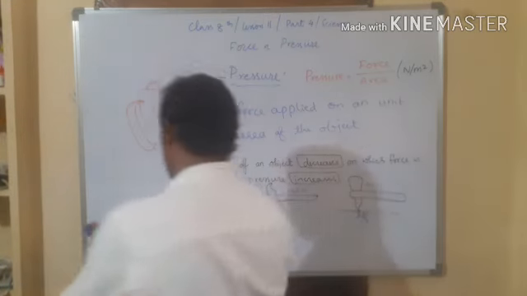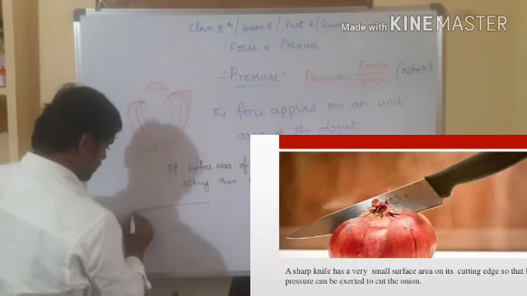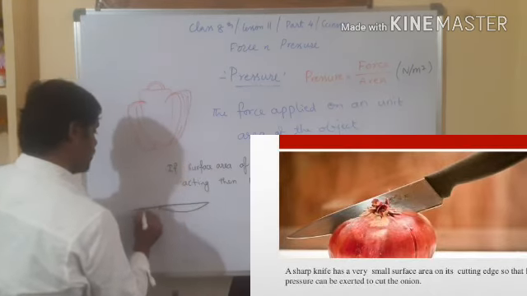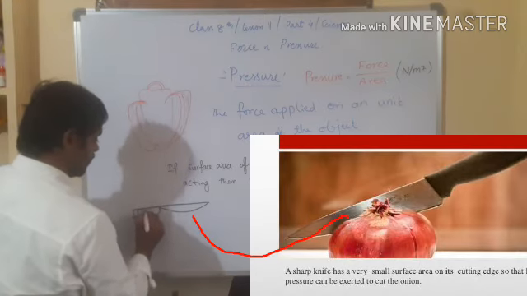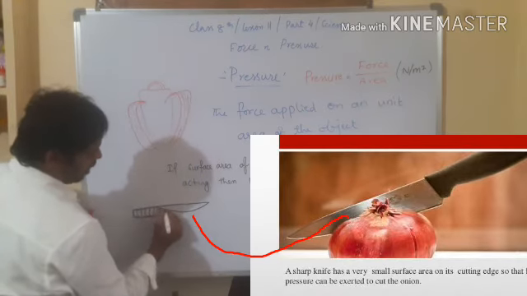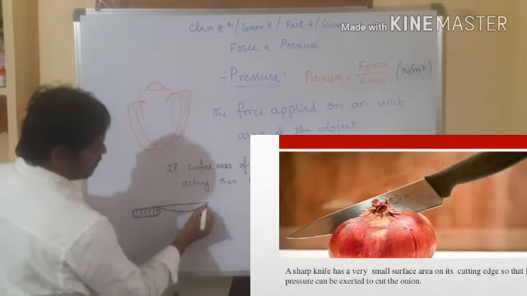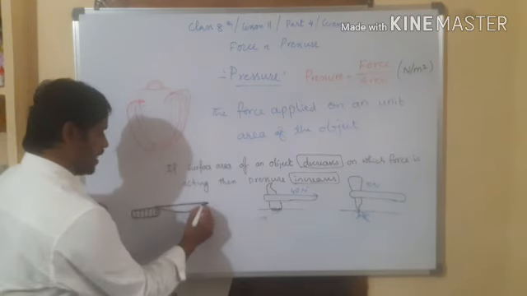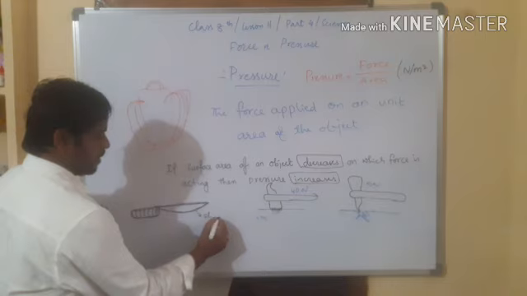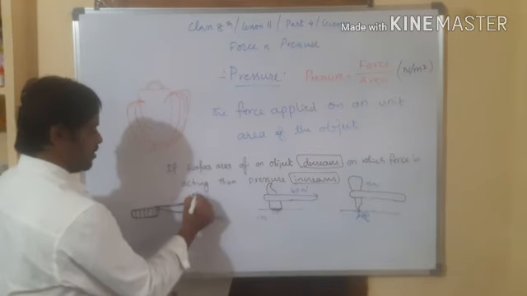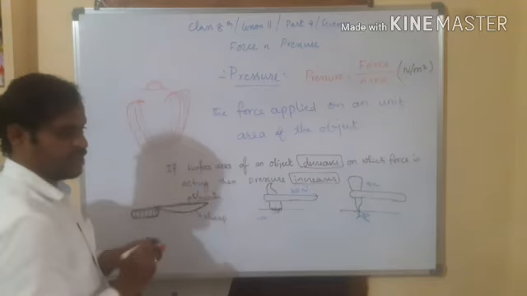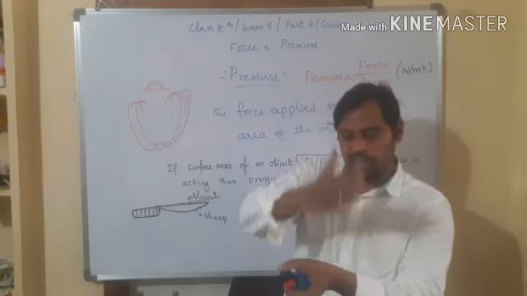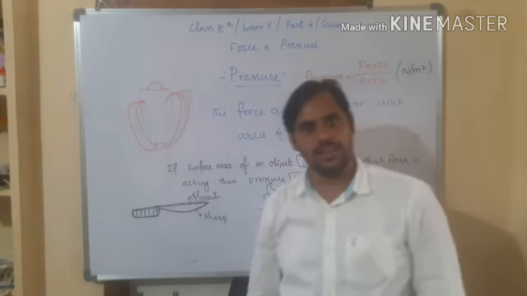Listen, why should we use the sharp side of the knife? Okay, we use the sharp side of the knife to cut the vegetables in our kitchen. Why don't we use the blunt side? It is sharp and it is blunt. Why don't we use the blunt side to cut the onions? Will you cut easily with the blunt side? No. Only with the sharp side can you cut the onions easily.